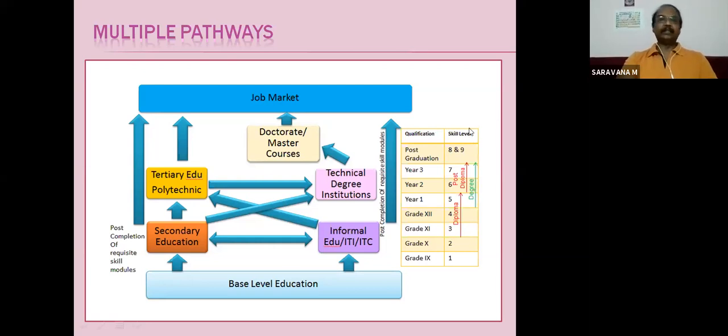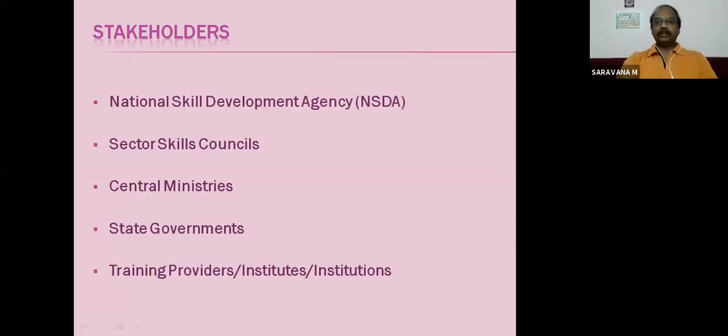NSQF skill level qualification. And you see the technical degrees, institutions, informal education, secondary education, post completion of requisite skill modules. So after that, he will be able to pursue his polytechnic or any other higher qualifications. So job market, ultimately they have to reach the job market. So these are the multiple pathways. So after ITI, he can choose multiple pathways to reach the job market. So this picture will show you a very good insight.